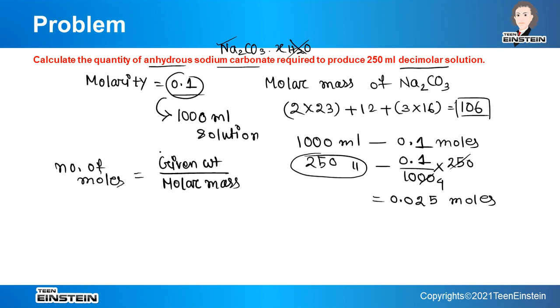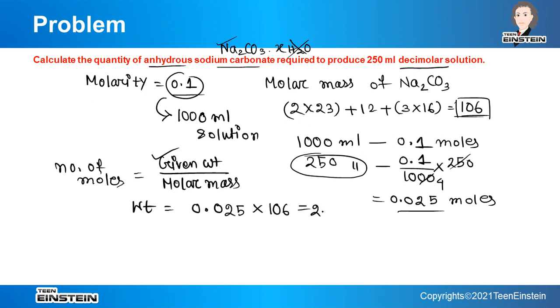So here we basically will find out the given weight. We will simply multiply the molar mass, which is 106, with the number of moles, which is 0.025. So the quantity of anhydrous sodium carbonate that is required, that weight, will be number of moles 0.025 multiplied by 106.